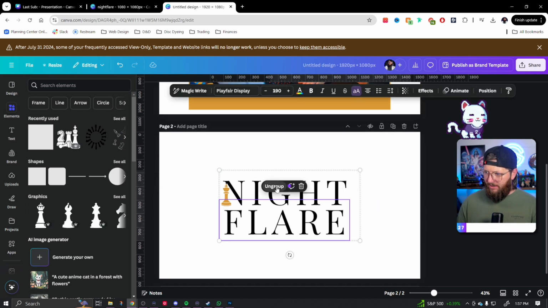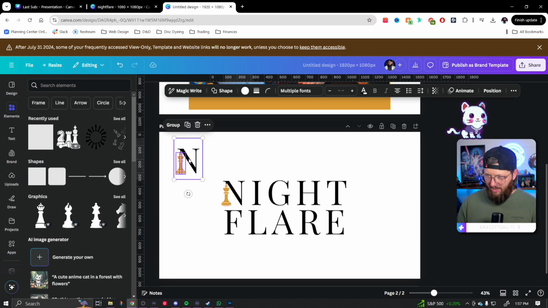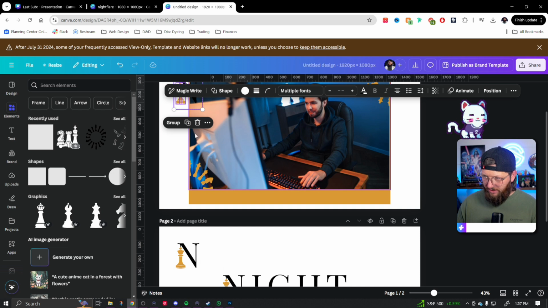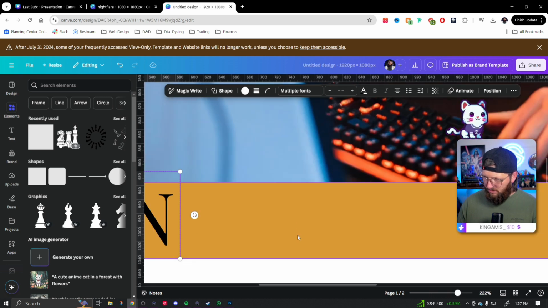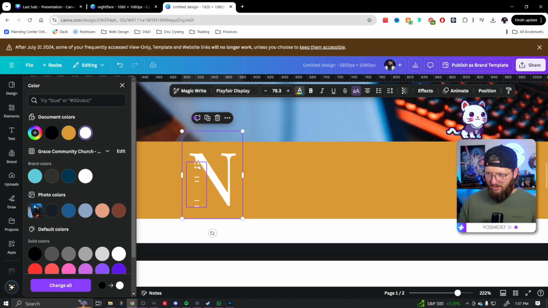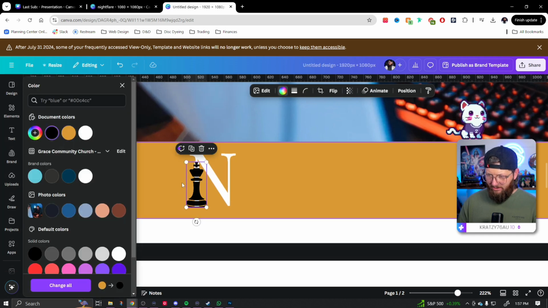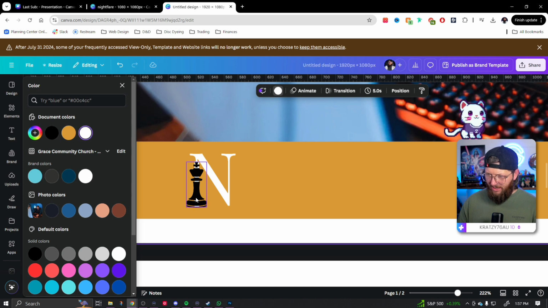So I'm going to come down here to my logo and ungroup it and drag this in a way. And then I'm going to Control C and Control V, paste it over here. Now I'm obviously gonna have to do some editing to the colors, but let's try to get our sizing. Something like that looks pretty good. Okay, now I think I'm going to do the letter itself as white, this as black. I think that'll make it stand out a little bit more. Yeah, just like that. Now you can see we have the white in the background there. That's where I wanted to eliminate the background.